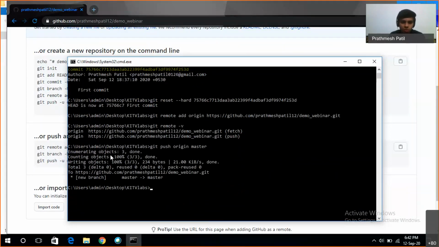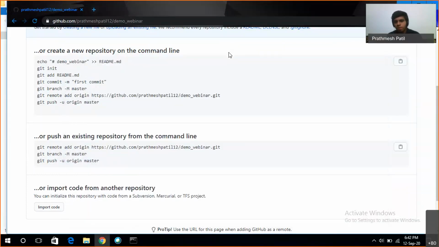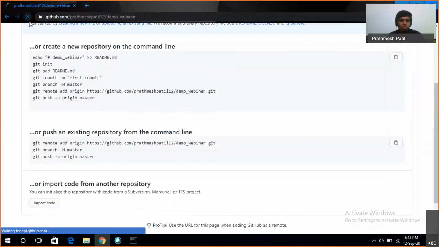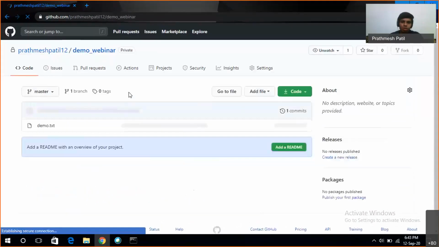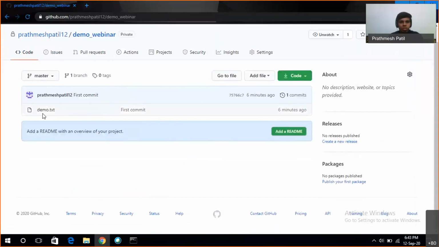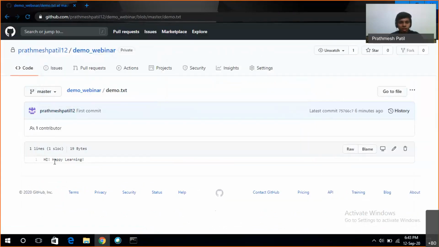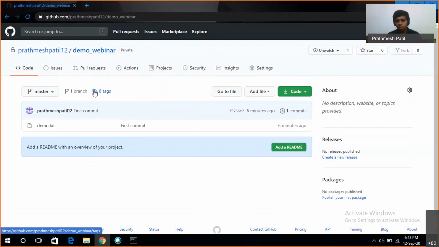Yes, the command was successful. It tells us the number of changes and everything. We'll just see whether the GitHub repository has been updated. Just reload this. We can now see the node.txt file is visible on our GitHub, which says hi happy learning. So these were basically the commands which we use to push the local repository to the remote repository.